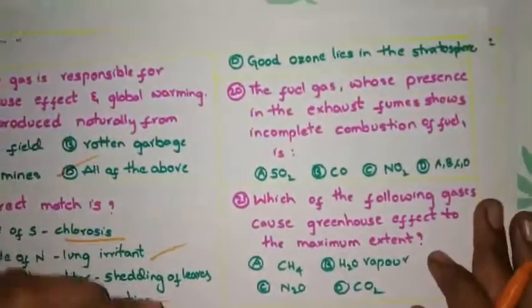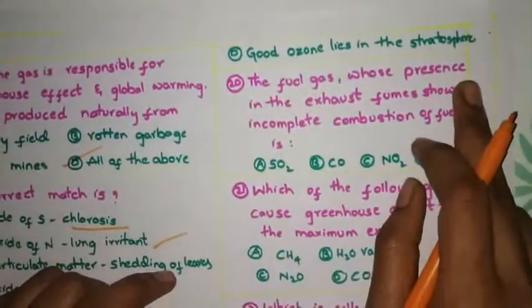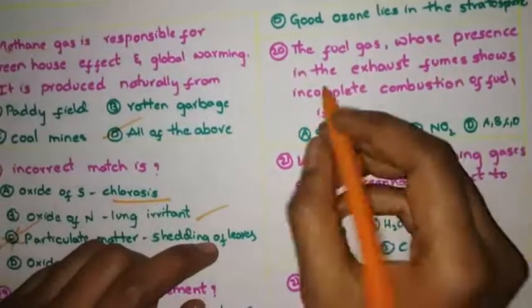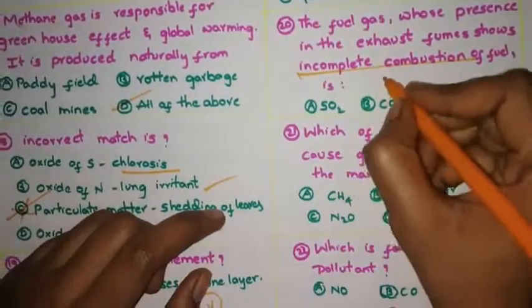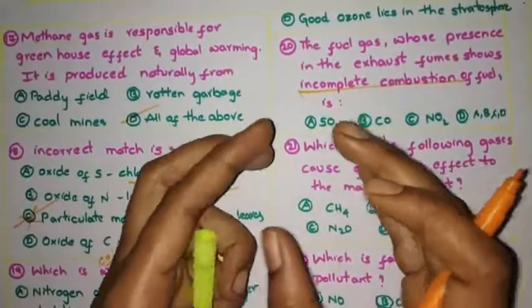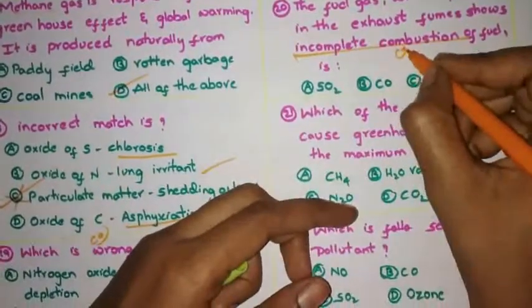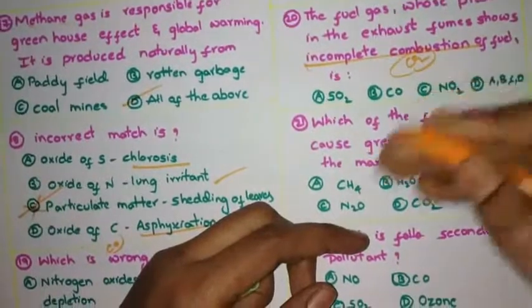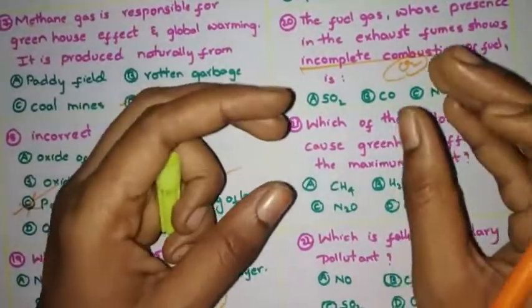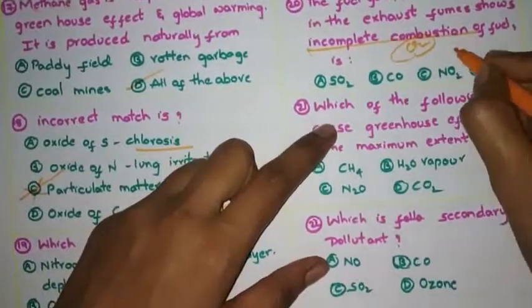See the 20th question. The fuel gas whose presence in the exhaust fumes shows incomplete combustion. Actually what happens? If you burn hydrocarbons completely, then you will get CO2. If you burn hydrocarbons incompletely, it means with only a small amount of oxygen, then CO will be released.